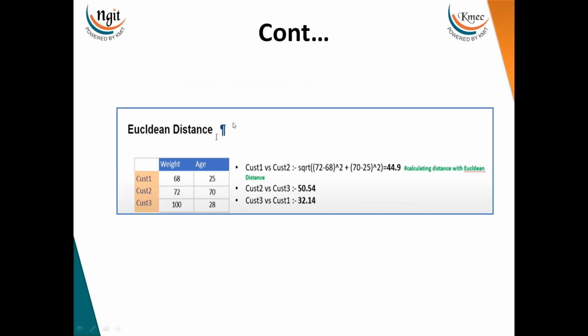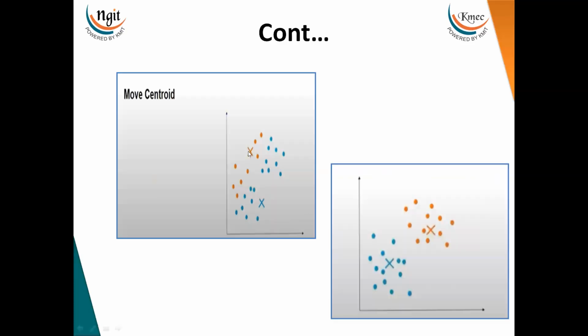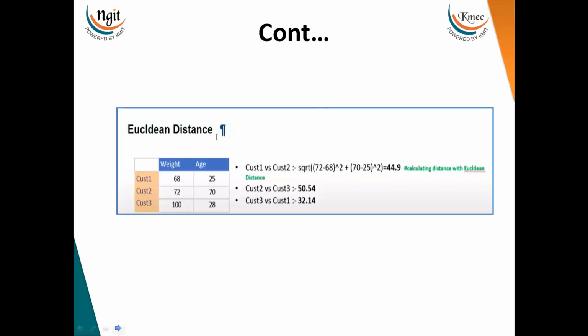Once the centroid values have been initialized, now I have to calculate the distance of each data point to each centroid. So whatever data point we have, if one data point is near to one centroid, it means it belongs to that particular centroid. Otherwise, it belongs to another centroid. And that way, the k-means algorithm works. And to calculate the distance, we are using the Euclidean distance algorithm.